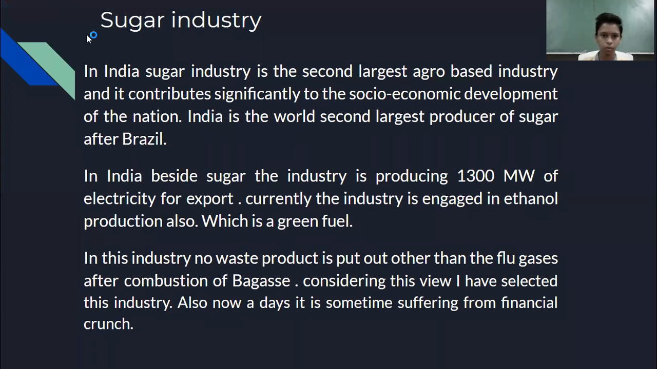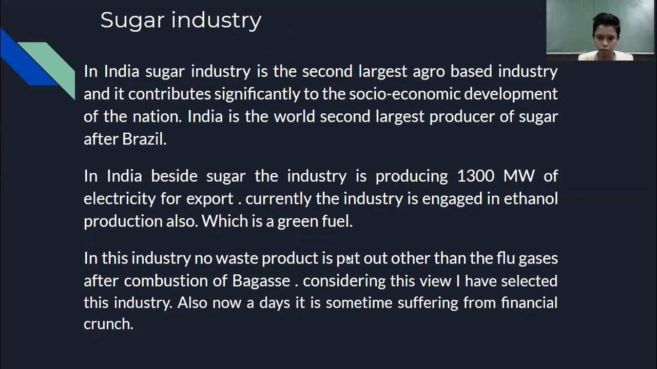So my project is for the sugar industry, and in India, the sugar industry is the second largest agriculture-based industry and contributes significantly to socio-economic development. India is the largest producer of sugar after Brazil. Besides sugar, India also produces 1300 megawatt of electricity for export, and currently the industry is also engaged in ethanol production from the fermentation of molasses and sugarcane juice.